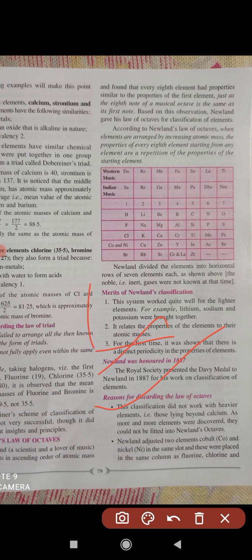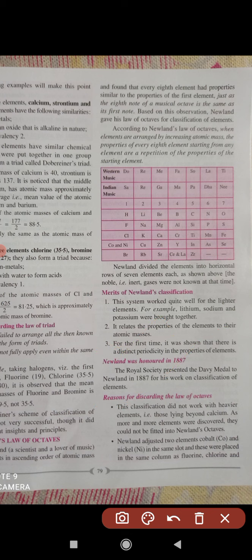No other scientist had given it at that time, but at least he tried. He brought this concept, and later other scientists improved it day by day and proved it. We got the Mendeleev periodic table, then the modern periodic table.